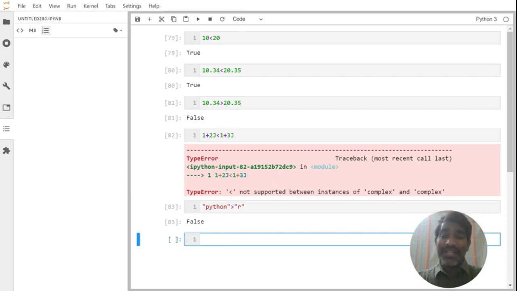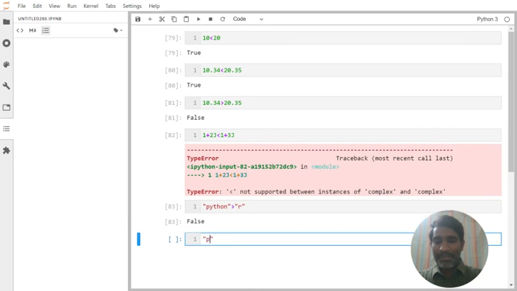It is comparing letter by letter, item by item. For example, in the first case, P and R comparison: which ASCII value is more? R's ASCII value is more than P's. So it's saying false.